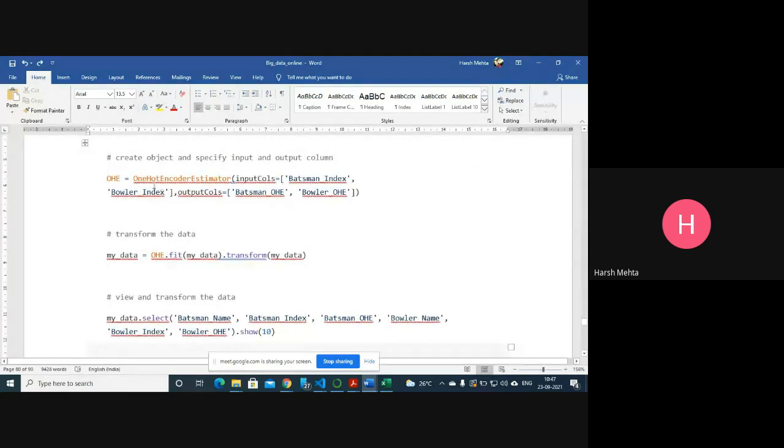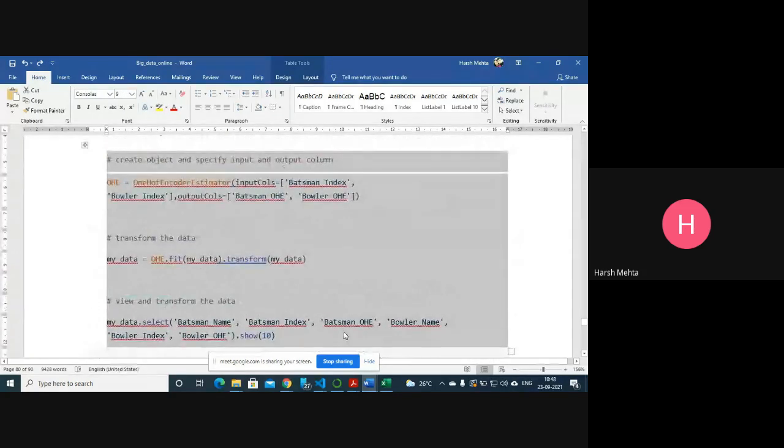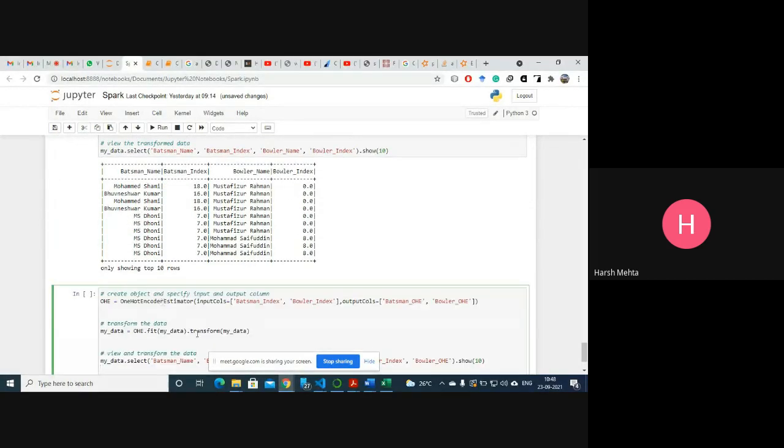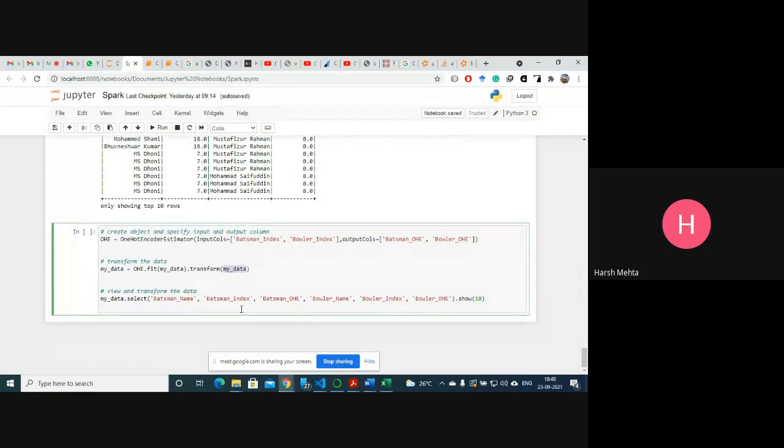So let me use this. One hot encoder short name is a variable. So input and output columns we have designed here. So we are fitting my data and transforming my data, and then we transform the data.